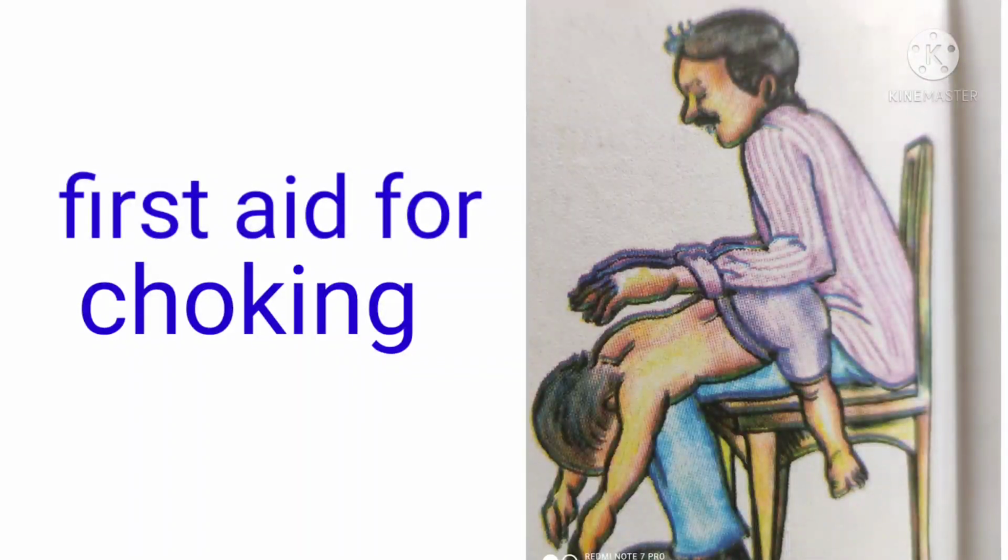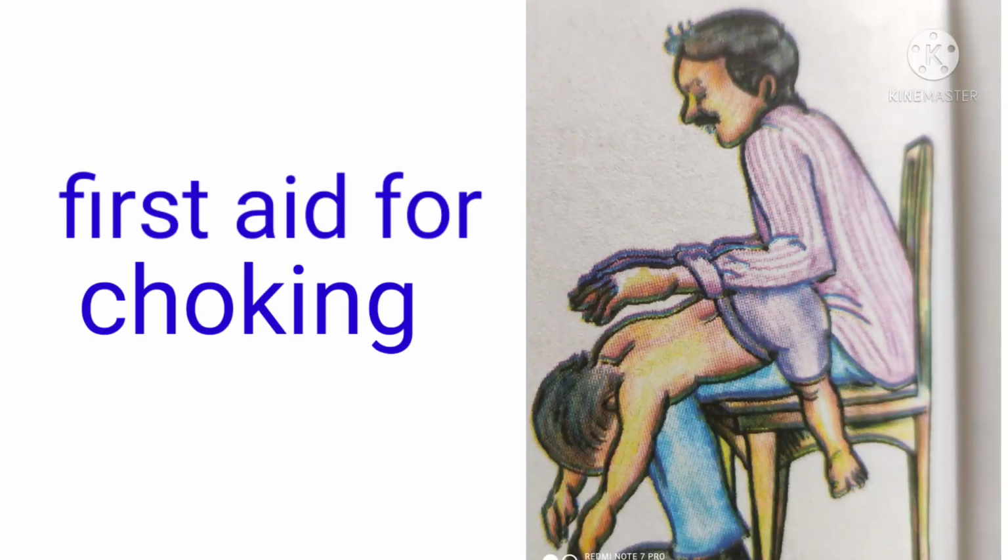Here, children may put seeds, coins or bottle caps fully in their mouth and get choked. The child should be made to lie upside down in the lap of an adult.